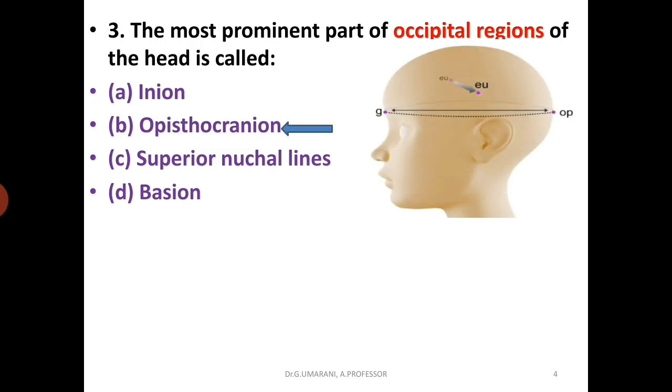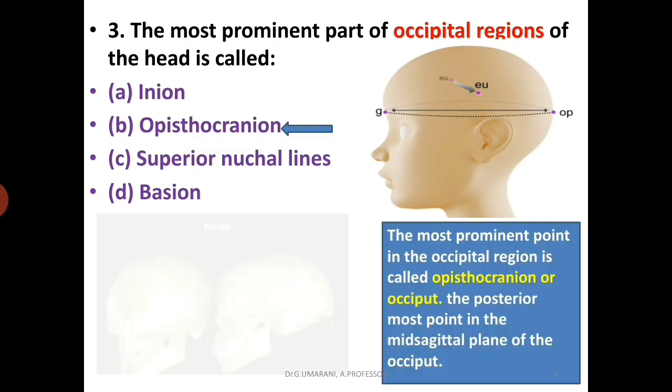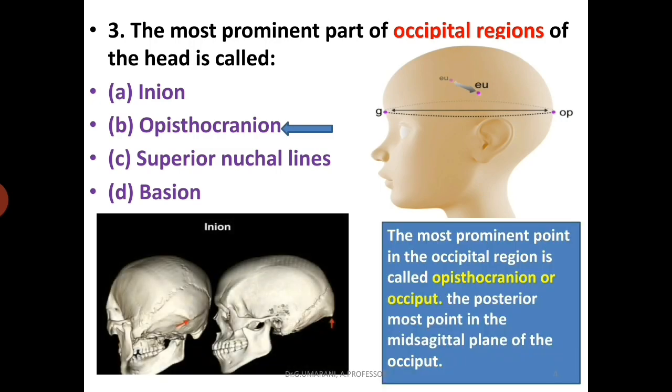We'll see that image. Opisthocranion is the most prominent point in the occipital region, also called the occiput. It is the most posterior point in the midsagittal plane of the occiput. So the length of the skull can be calculated between the glabella anteriorly and the opisthocranion posteriorly.